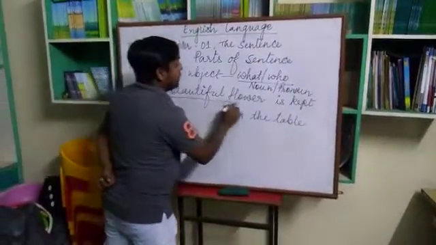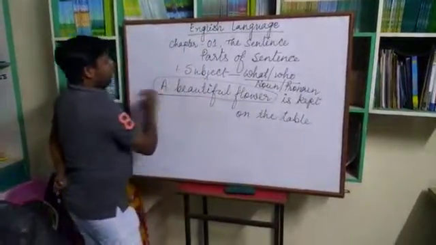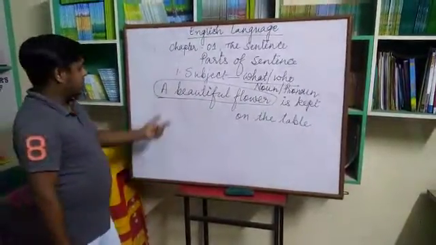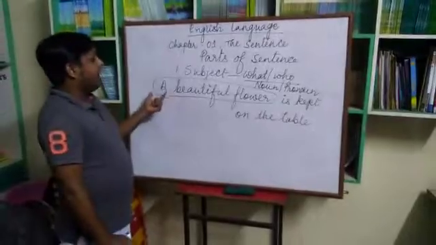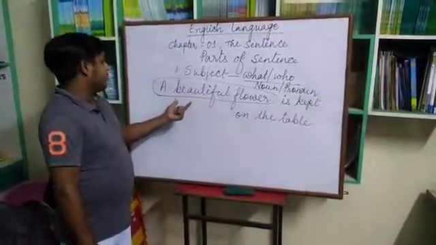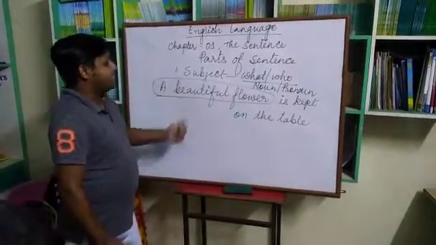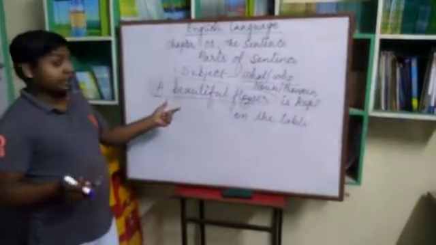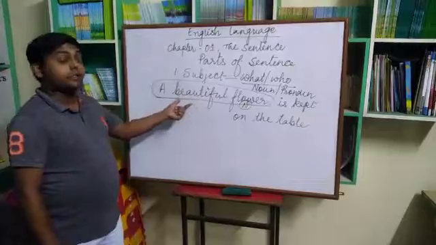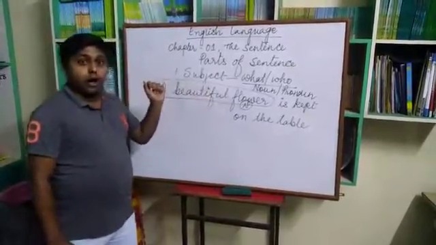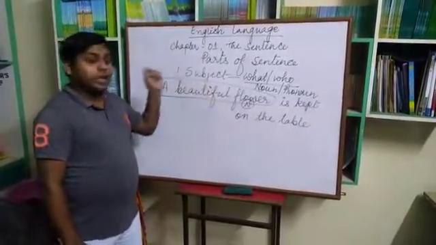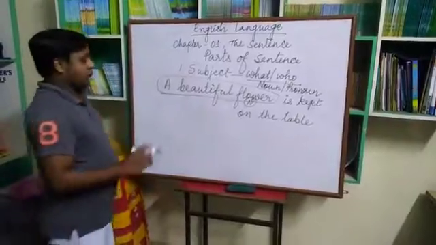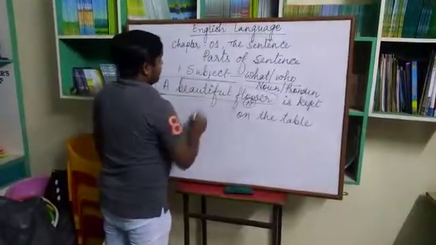Here a beautiful flower, this group of words, is the subject. A is an article, determiner, beautiful is an adjective and flower is a noun. Means we can also use qualifying words with the noun to talk about the subject. Okay, so this is about the subject.